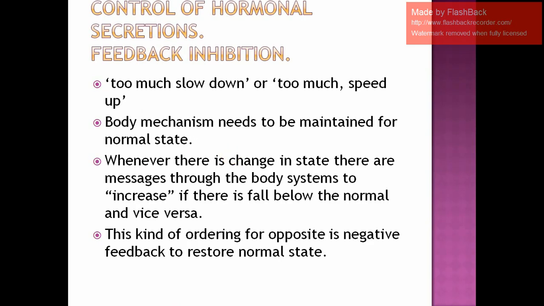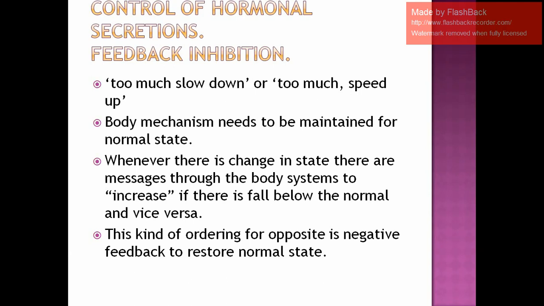Now the next thing, as I told you, that we will discuss is the control of hormonal secretions. This is also known as feedback inhibition. If too much of that hormone is being produced, we say slow down, even in a normal person. Yes or no? If it is too much, we say slow down; if too little, speed up. So you have to remember this. The body mechanism needs to be maintained for a normal state. We cannot have extra production of any hormones anytime, anywhere. So there has to be a coordination of these hormones.